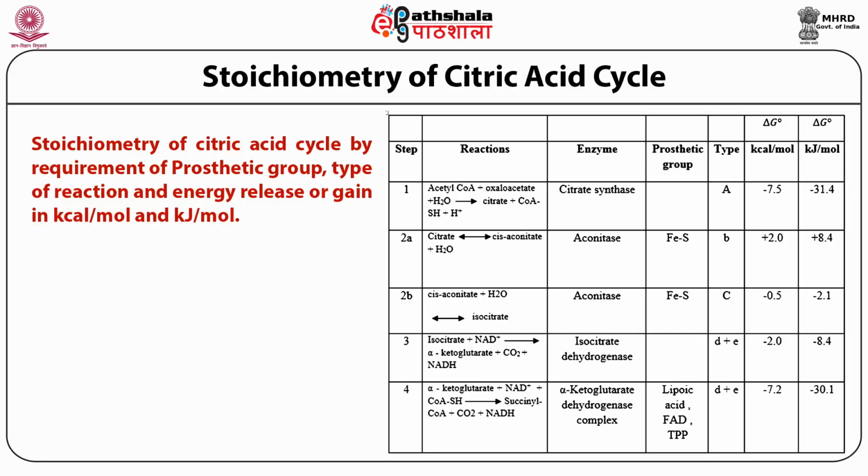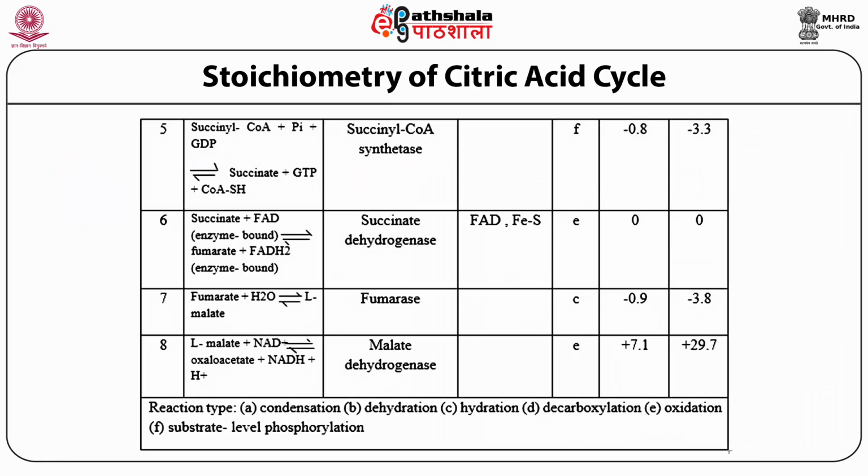Reaction types are condensation reactions, dehydration reactions, hydration reactions, decarboxylation reactions, oxidation reactions, and substrate level phosphorylation reactions. The steps that I just discussed have been shown in the following chart here.